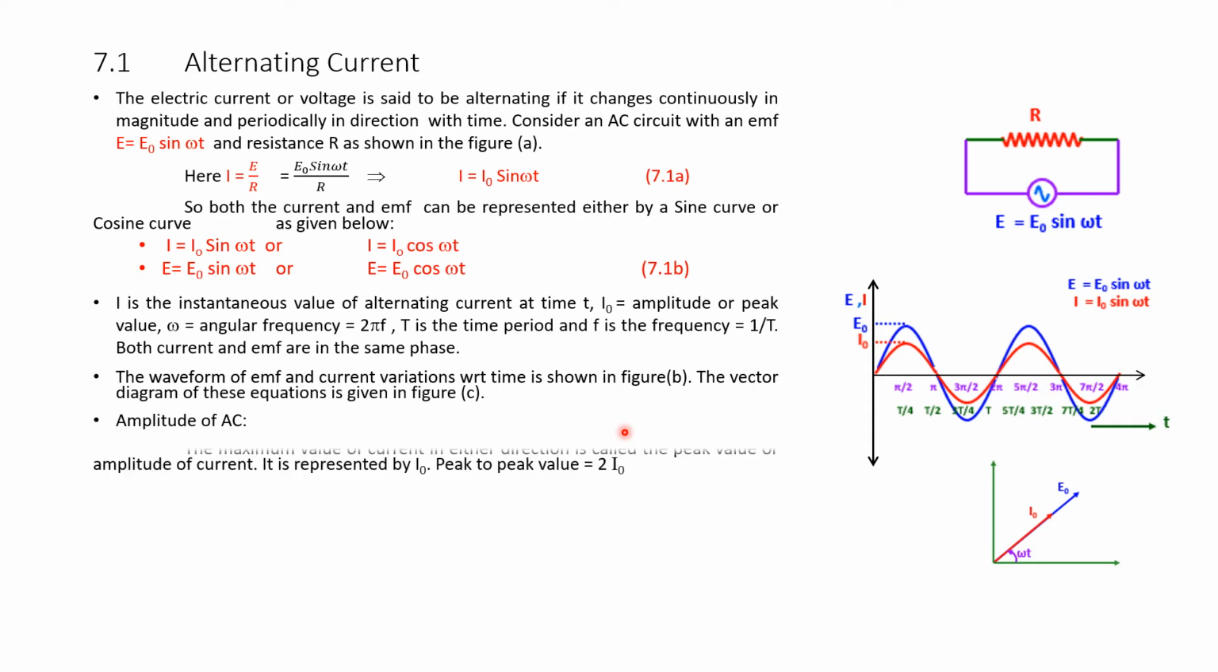Amplitude of AC: the maximum value of current in either direction is called the peak value. This is the positive peak and this is the negative peak, or amplitude of the current. This is called the amplitude of the current and it is represented by I naught. Peak to peak value: if you measure the peak I naught here and the negative peak here, the peak to peak value will be 2 times I naught.